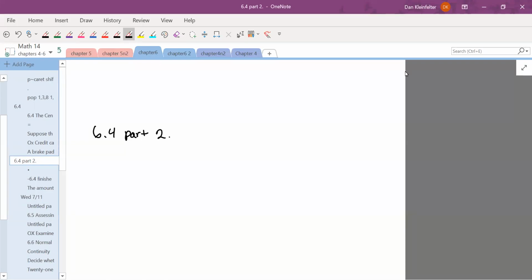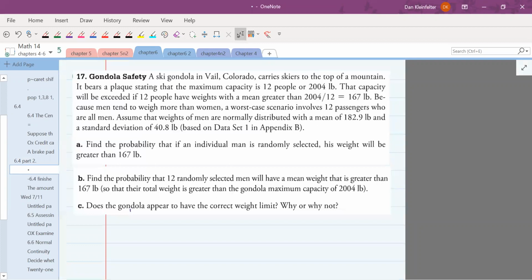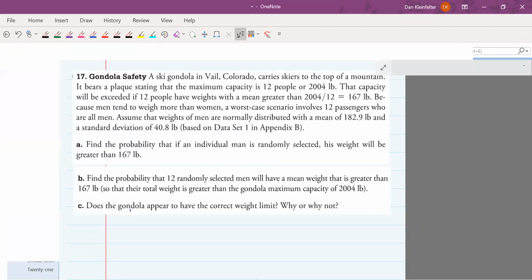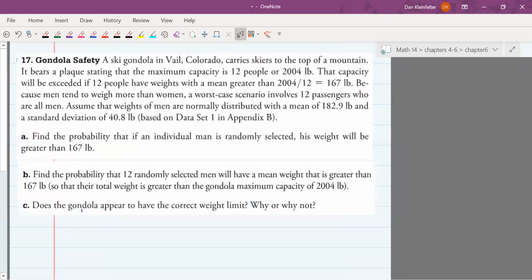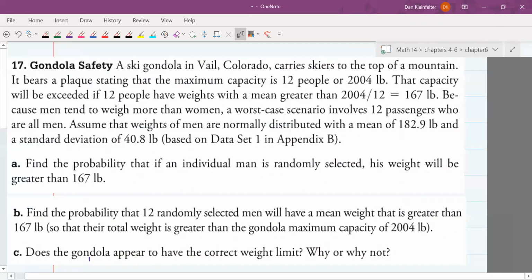Welcome back, everybody. In this video, we'll be working on the second half of section 6.4. So we were working on the central limit theorem. So I wanted to start with one more example. This one is about gondola safety.